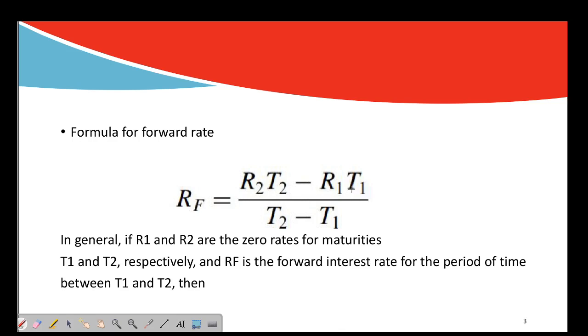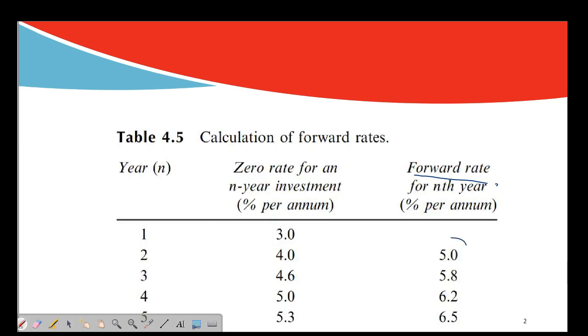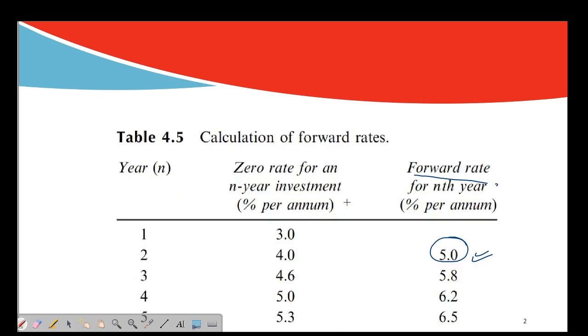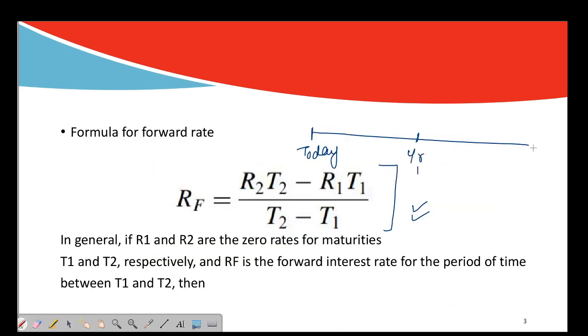Now what is the general formula for the forward rate? It is R2 into T2 minus R1 into T1 upon T2 minus T1. So again I'm drawing the timeline. Suppose for that year, for this 5%, let's just try this out. Today, so we have year 1 and year 2.